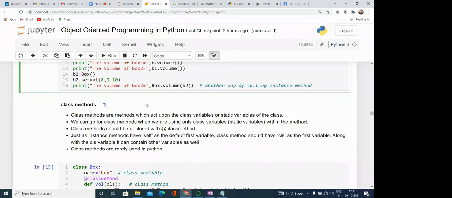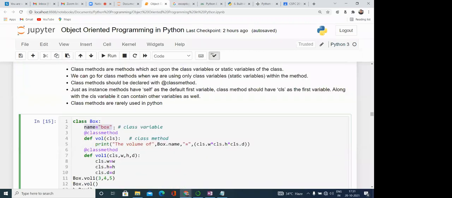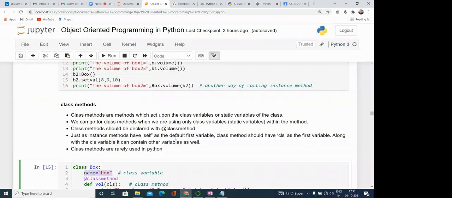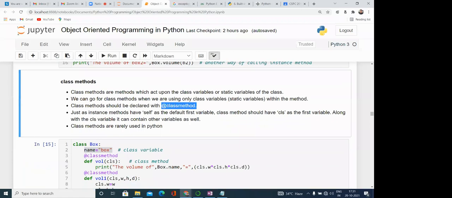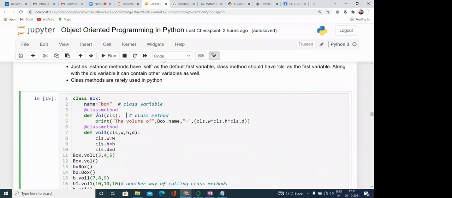The other kind of method is the class method. Sometimes you have seen variables we define that are static variables or class variables. To work with class variables or static variables, we have class methods. What is the specialty of class methods? They are preceded by a particular decorator, @classmethod.